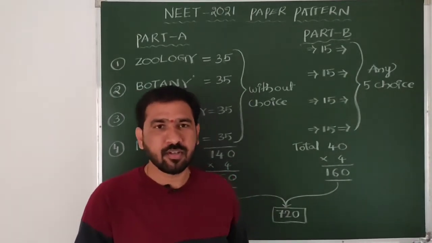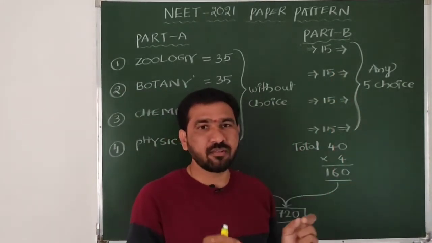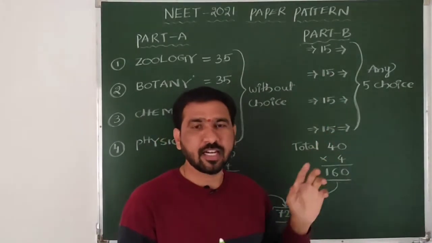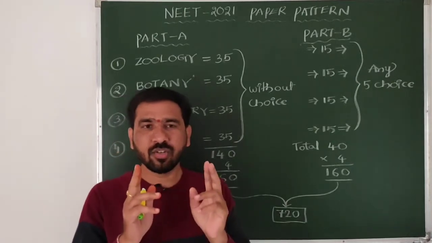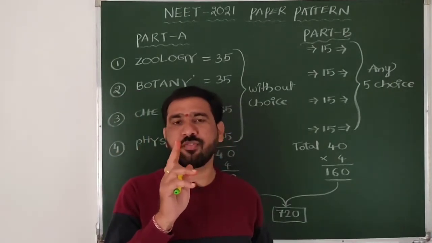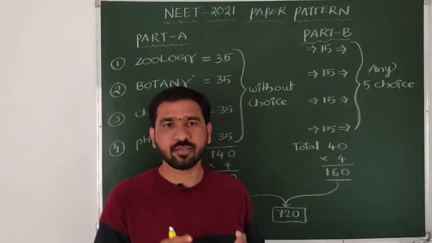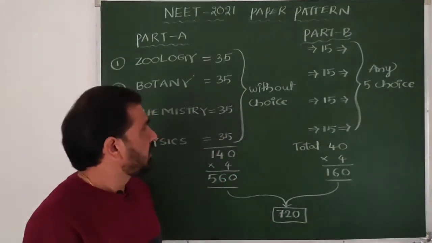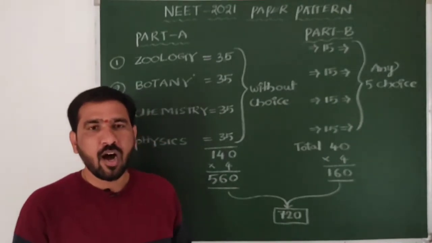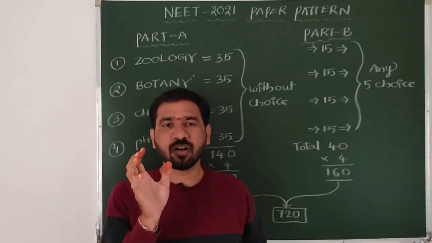And also remember, somewhat difficult questions will be there in Part B. That's why they gave 15 questions. Out of 15 we need to attempt 10, with 5 as choice. That is also to be kept in mind. Is it clear? Then let me discuss how to get more marks in NEET.